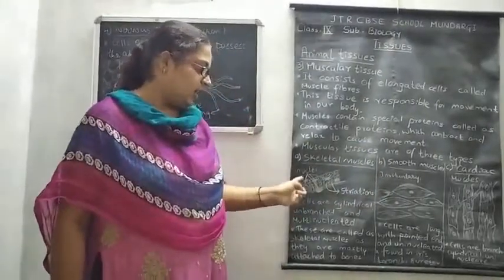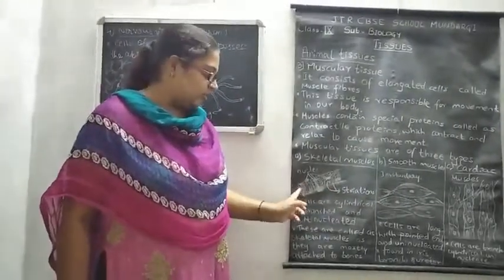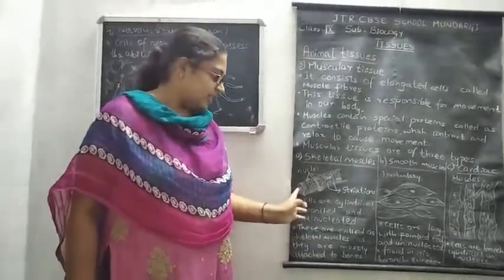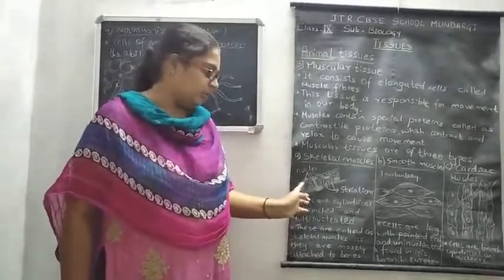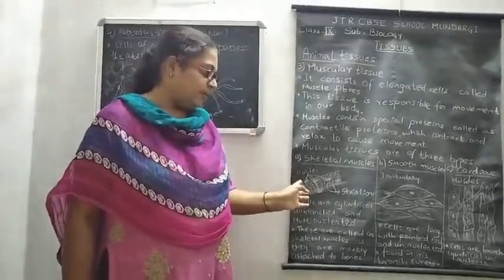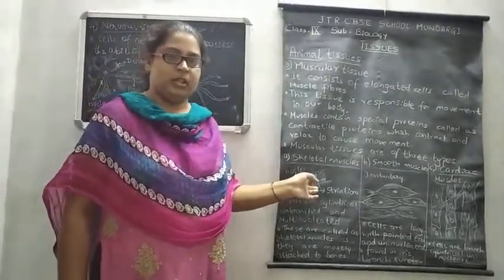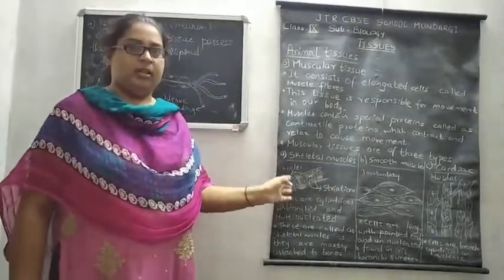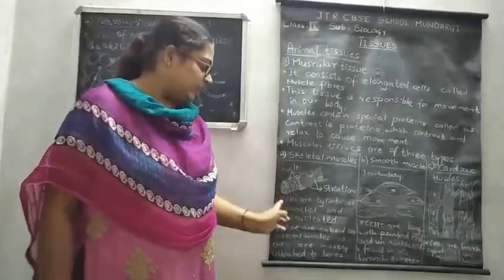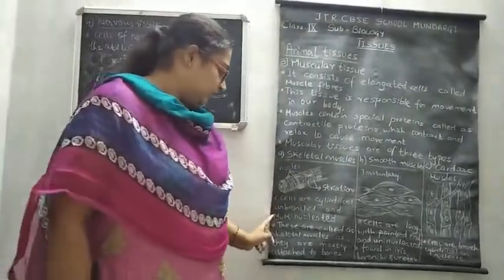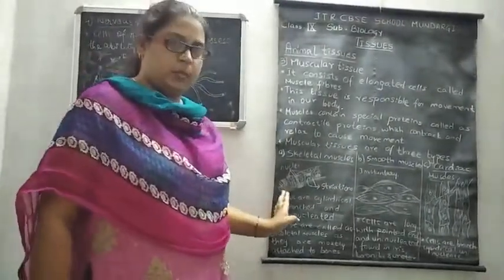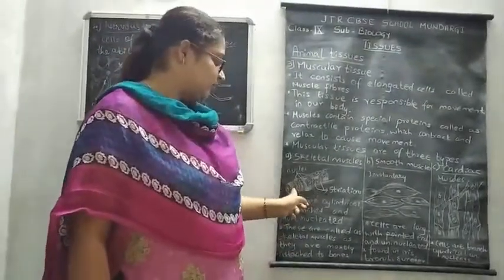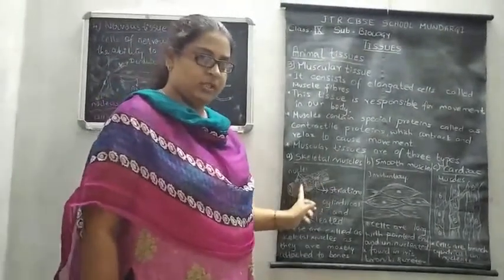These have many nuclei, and their cells are cylindrical in shape. Between these cylindrical cells there are more than 3 to 4 nuclei, so these are also called multinucleated muscular tissues. They are attached to the bones, and they have dark and light patches in between them.